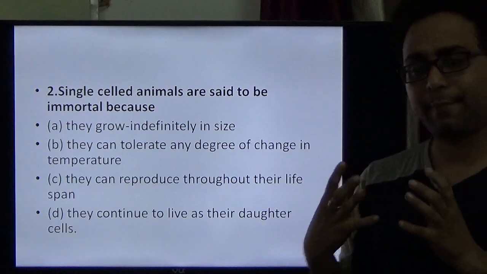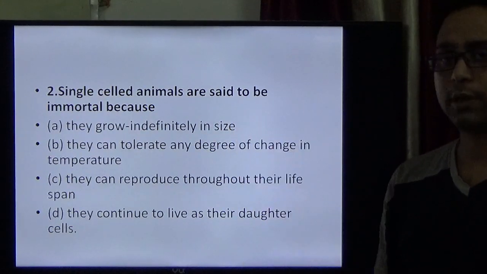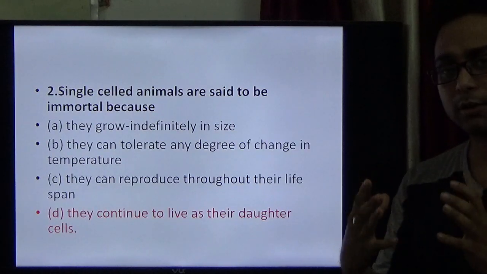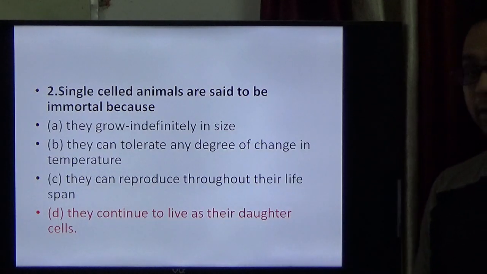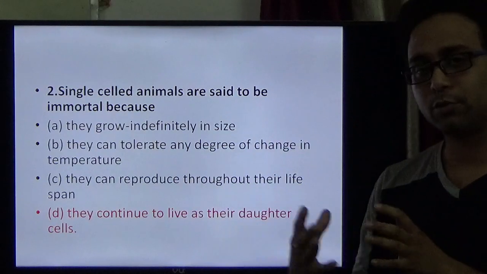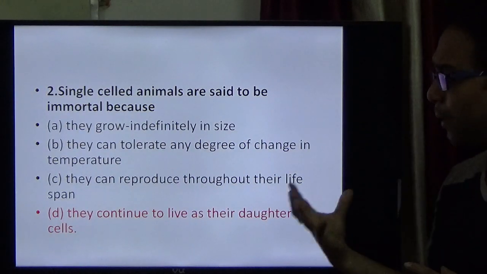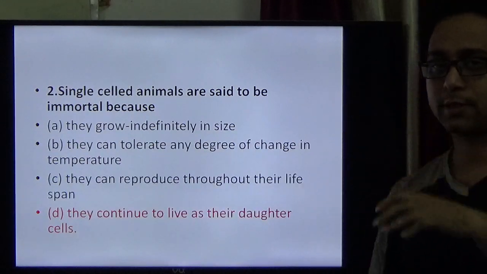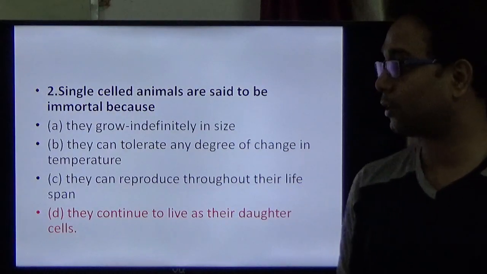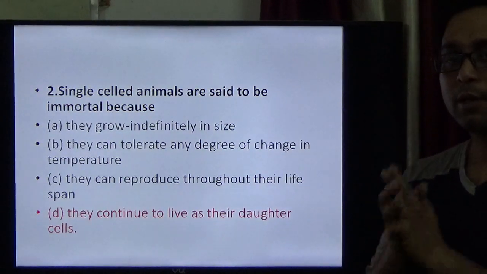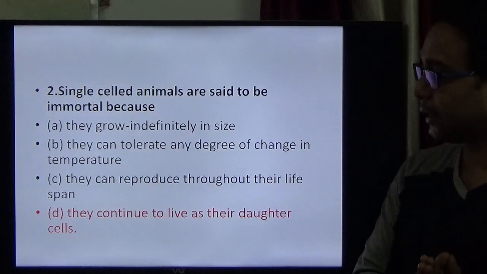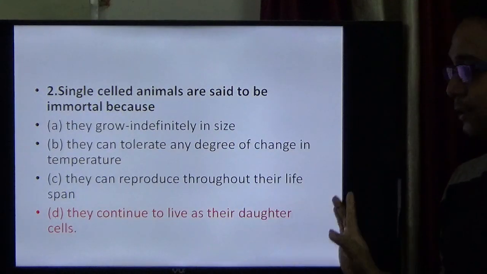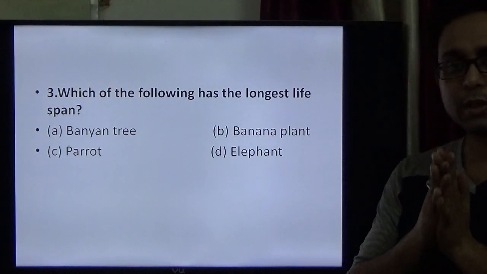Single-celled organisms like bacteria are said to be immortal. Amoeba is also immortal. Why? Option D is right, because they continue to live as their daughter cells. They produce daughter cells by binary fission, and in binary fission the parent cell's material, including its genetic material, is transferred to the daughter cells. So the answer is D: single-celled organisms are immortal because they continue to live as their daughter cells.